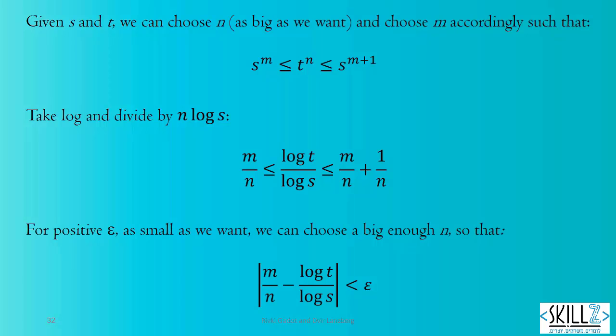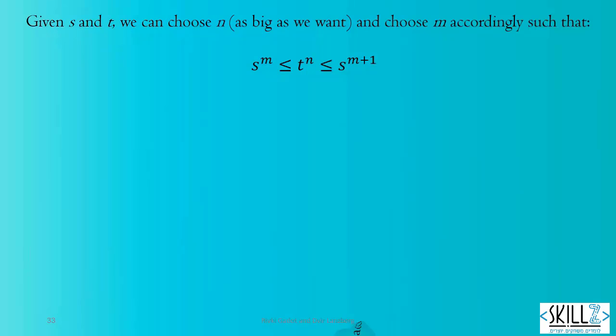Because n is as big as we want, m divided by n can be as close as we want to log of t divided by log of s. We remember that and start all over again. This is where we started.